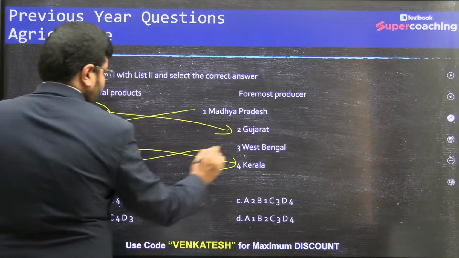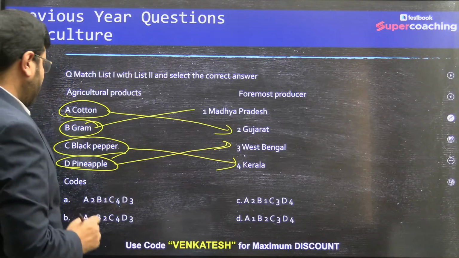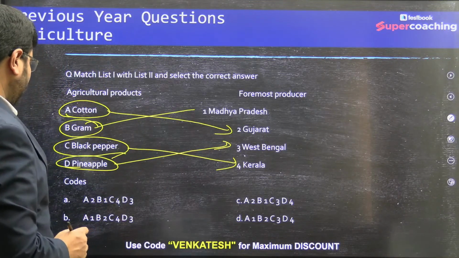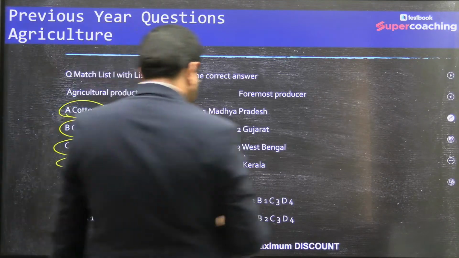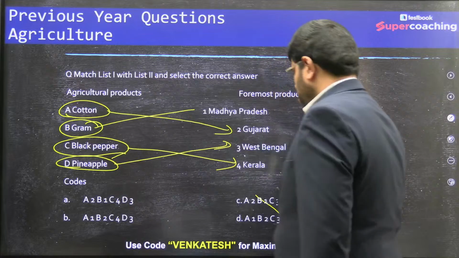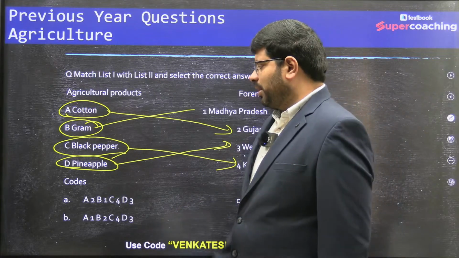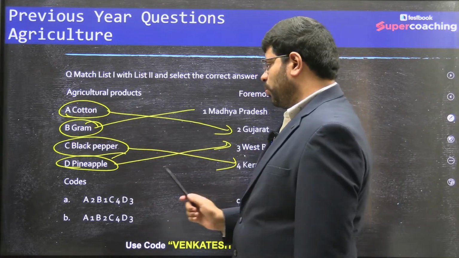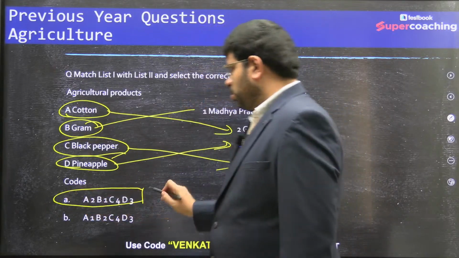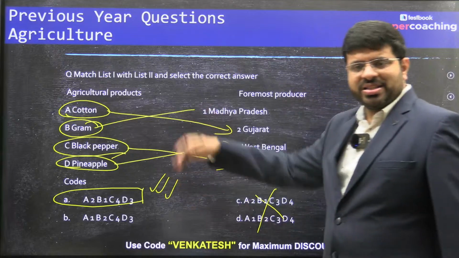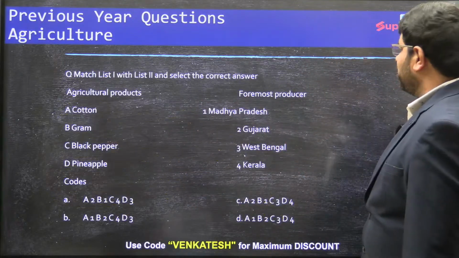Pineapple, West Bengal. So if you see D3, C4, D3, C4. Okay, D3, C4 you have here. Then within that cotton A2, B1. You see, it's a repetition question, no? That is how the things are.